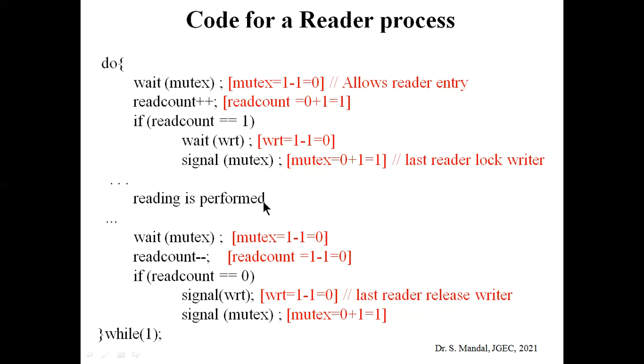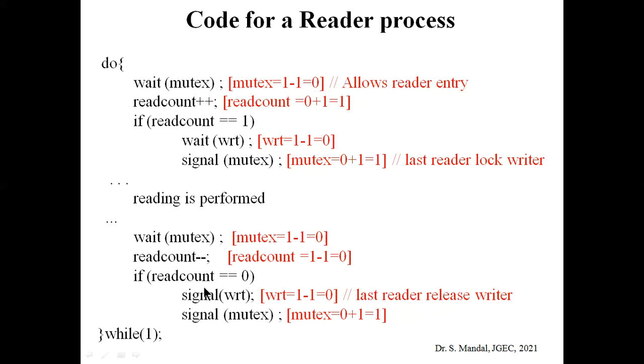Now after the reading, the first reader locked the writer, so we need to release the writer so that it can again access the writing process. So again we use wait mutex. That means the value of mutex becomes 1 minus 1, 0, and read count minus minus. That means read count becomes 1 minus 1, which is 0. You can see that now the value of read count becomes 0. Whenever the read count becomes 0, then signal wrt and signal mutex will be called.